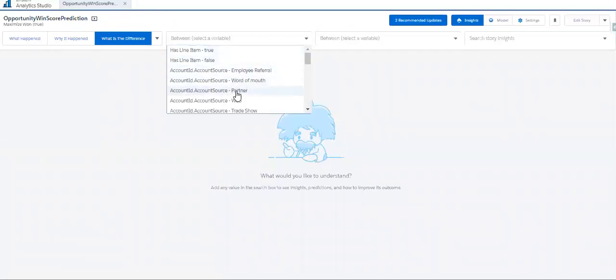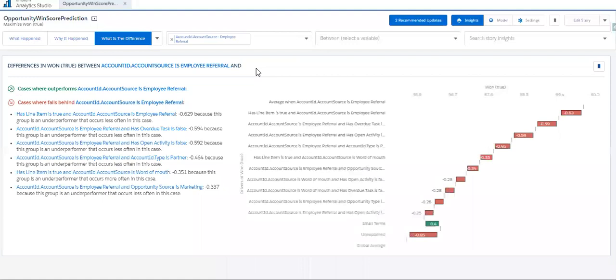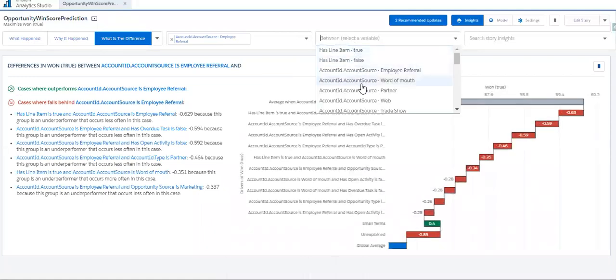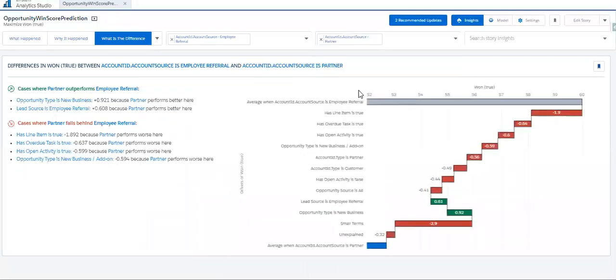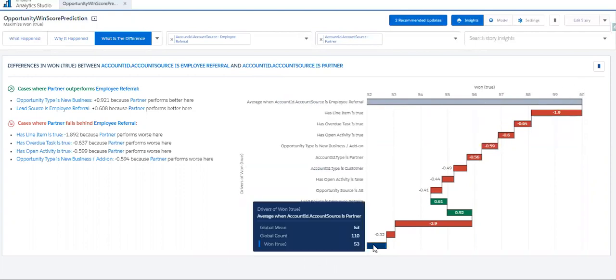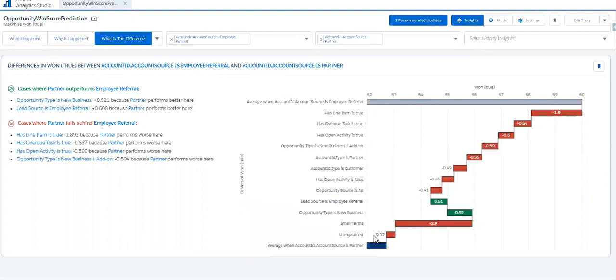Let's select this: account source employee referral and account source partner. When account source is employee referral, it has the highest win percentage, 60 percentage of opportunities winning. But if account source is partner, then we are seeing only 53 percentage of opportunities winning. So in between, here we can see why there is this reduction from 60 to 53 percentage.